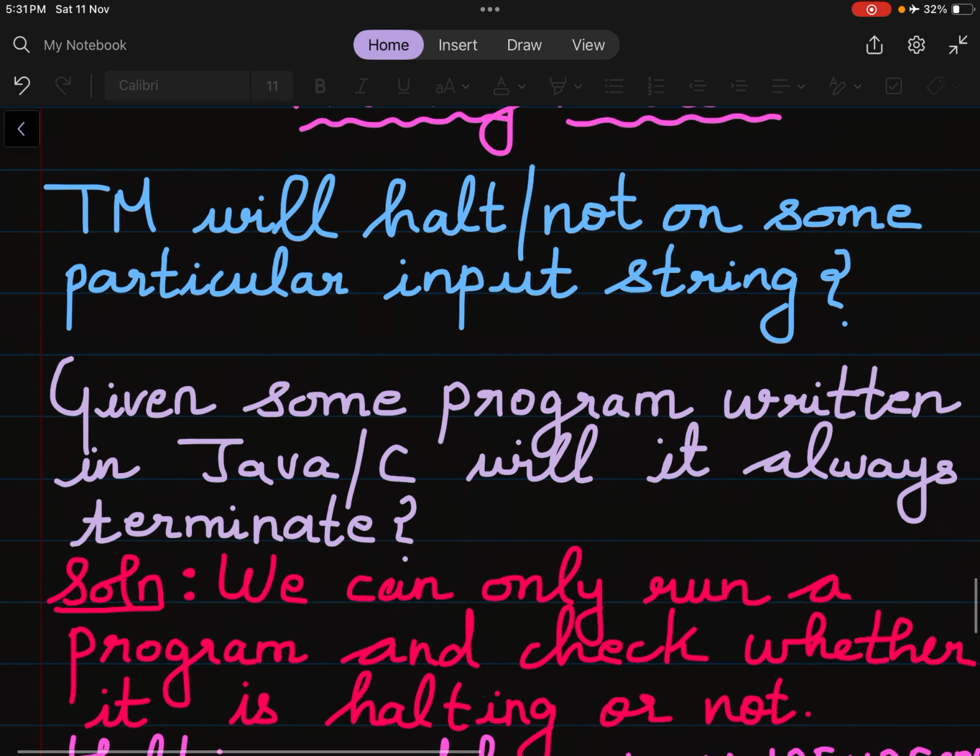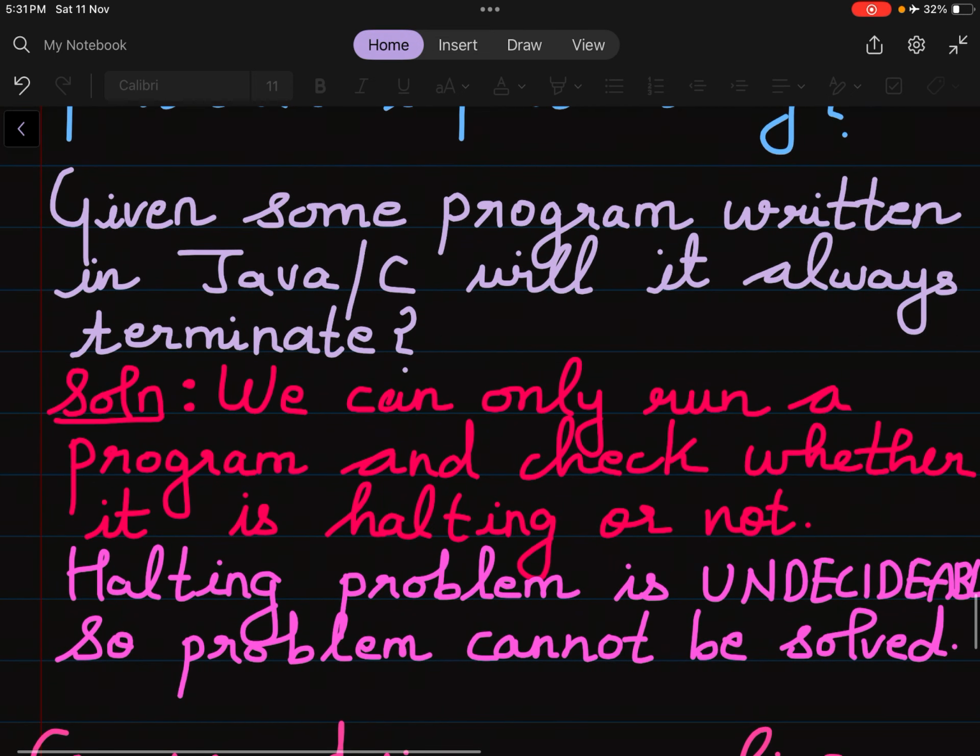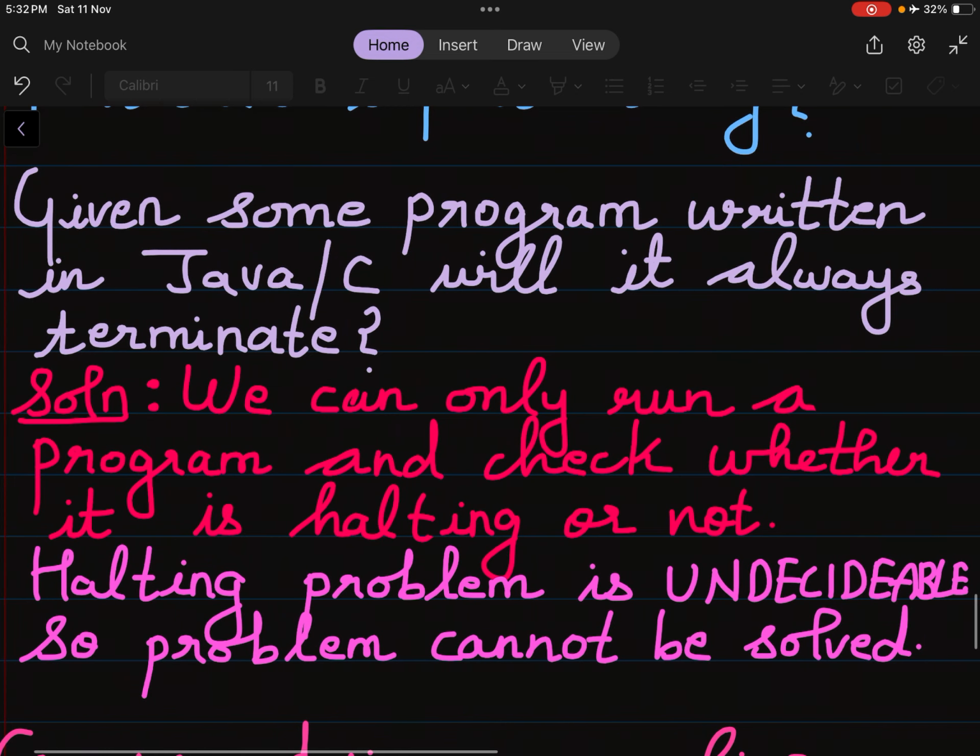Given some program written in Java or C, will it always terminate? So the question is, will a program which is written in Java or C or any other language for that matter, will it always terminate? The answer is, we can only check after running the program whether the program is halting or not, that is whether it is terminating or not. So we say that the halting problem is undecidable. That means you cannot decide without running that program whether that program is halting or not.